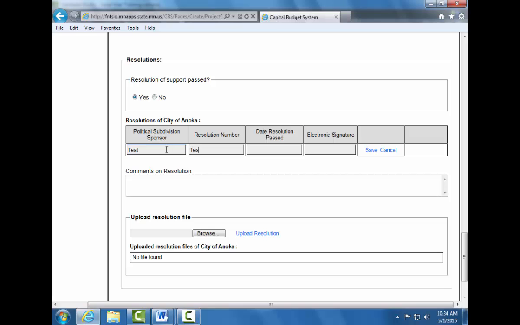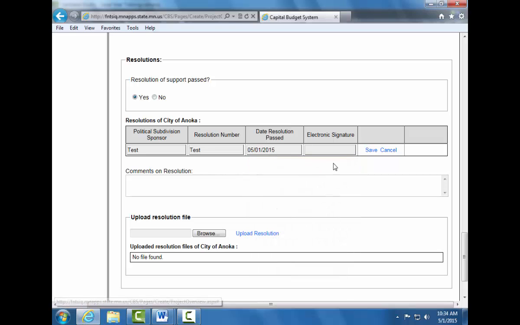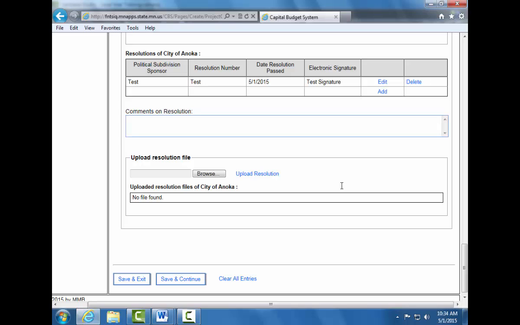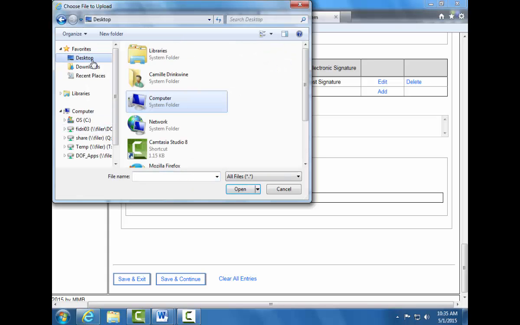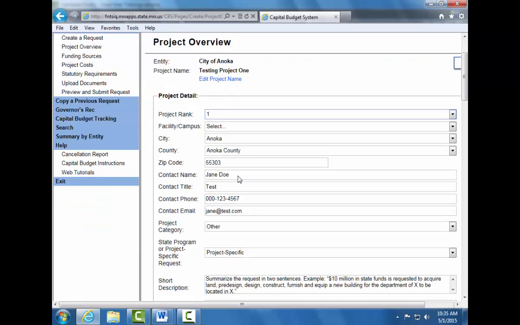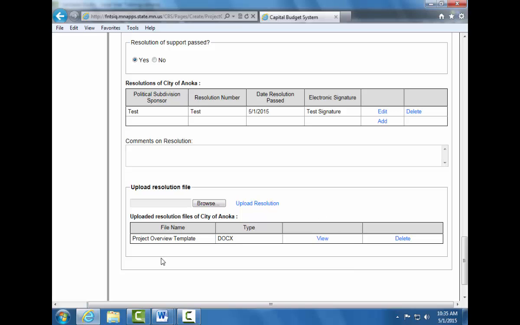Enter in the text field the appropriate information for each field, and select Save. You may comment on your resolution in the text field and upload the resolution file by selecting the Browse button, finding your document, and selecting the Upload Resolution button to the right of the Browse button. This will refresh the page and your resolution file will be uploaded.